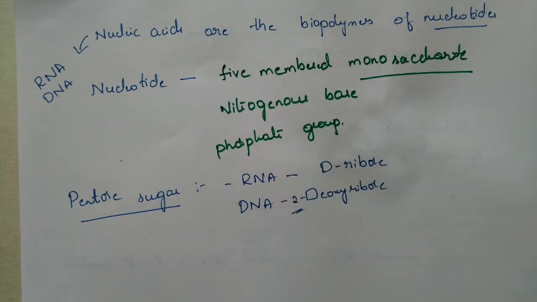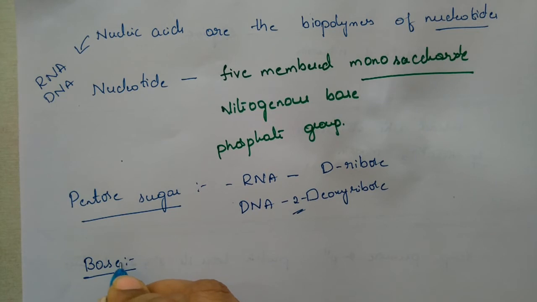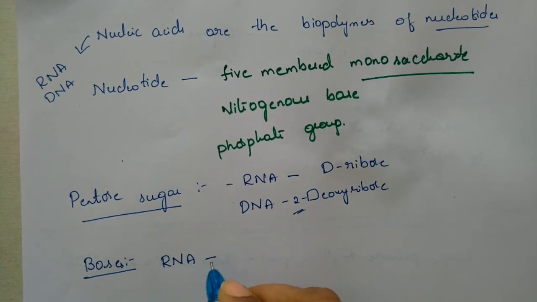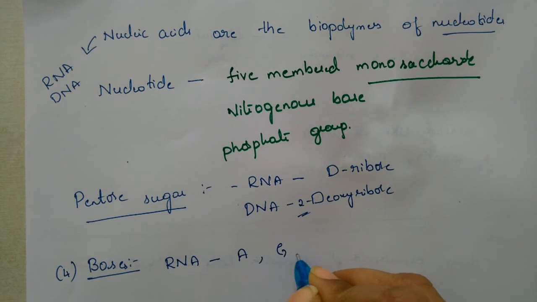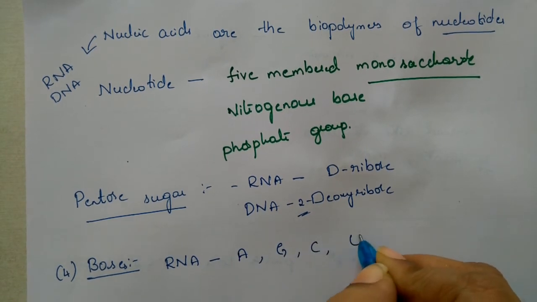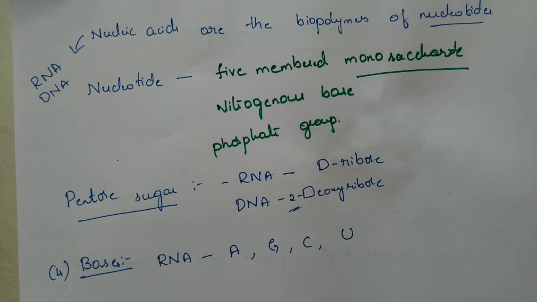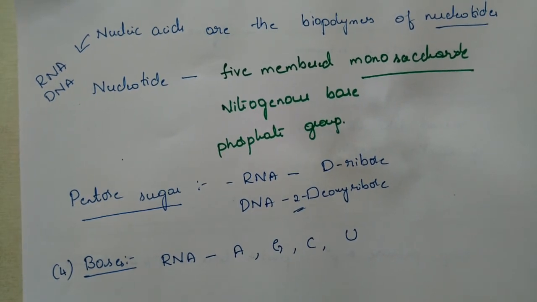We have nitrogenous bases here. Which are the bases present, we shall see. Each one consists of 4 bases. RNA consists of adenine, guanine, cytosine and uracil.